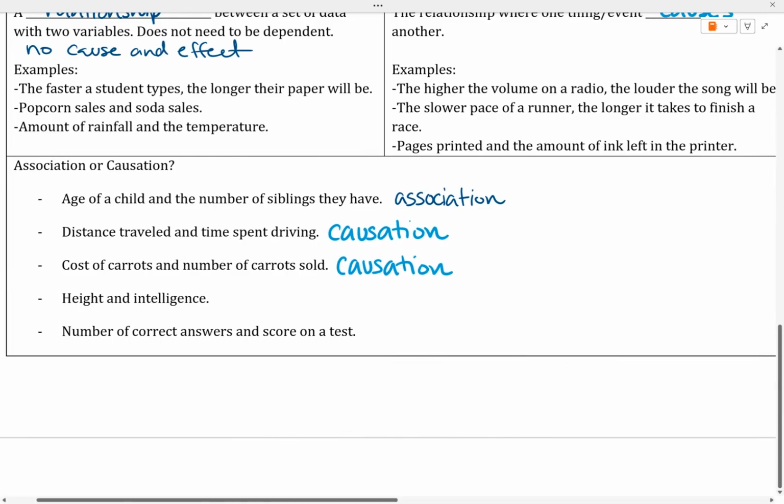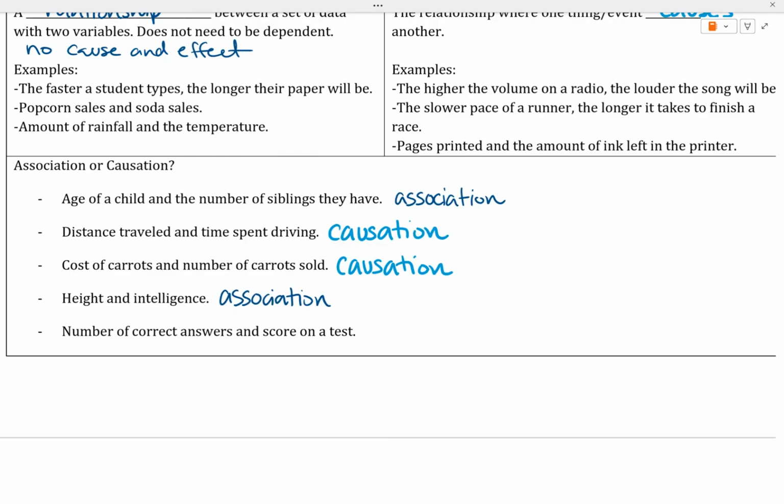Okay. How about height and intelligence? If your height changes, does it change how smart you are? Does it change your intelligence level? No. That would just be an association. There may be some relationship there. There could be no relationship at all. No association is still considered association. That's how we would classify it. We would not classify it as a causation.